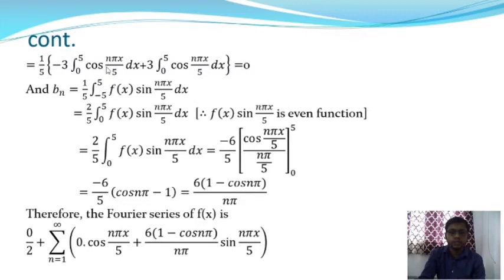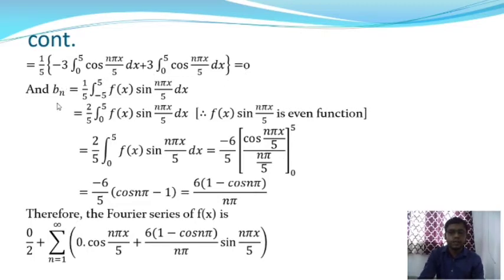Why is it the same? Why is it 0 to 5? Because the cos function is an even function, that's why. So the value of the integral from minus 5 to 0 of cos(n pi x by 5) dx is equal to the integral from 0 to 5 of cos(n pi x by 5) dx. Plus 3 into 0 to 5 cos(n pi x by 5) into dx, and after cancelling these two terms we will get the value, and it will be 0.